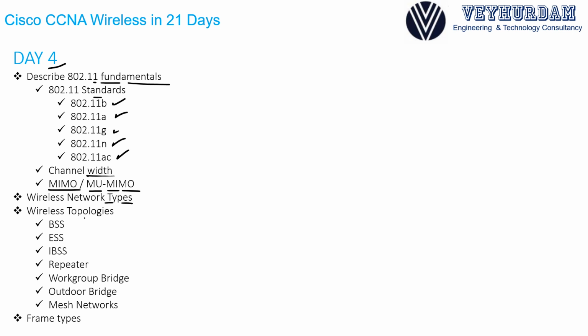Then we will start going over wireless topologies such as BSS, ESS, IBSS, and understand different wireless device characteristics such as repeater, workgroup bridge, outdoor bridge, and we will go over mesh networks. At the end of day 4, we will understand different wireless frame types.